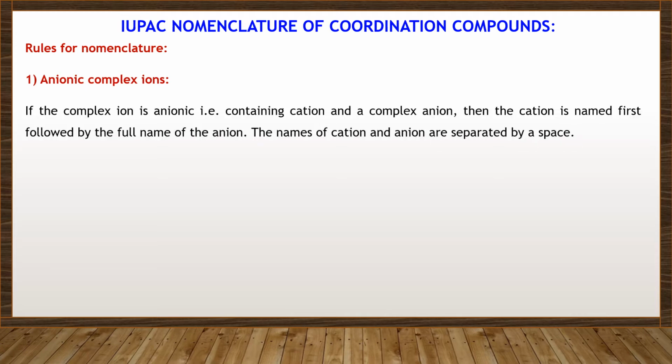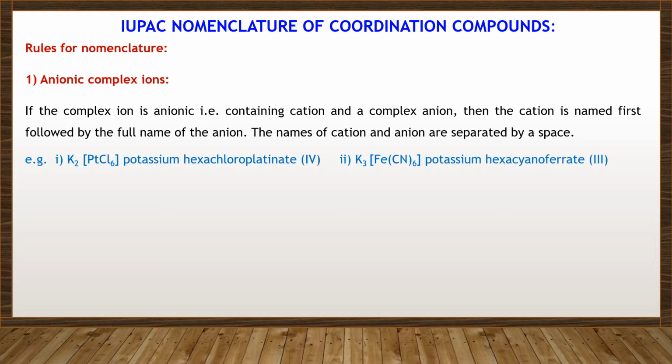Anionic complex ions. If the complex ion is anionic, that is, it contains a cation and a complex anion, then the cation is named first, followed by the full name of the anion. The names of cation and anion are separated by a space. For example, K2[PtCl6], potassium hexachloroplatinate(IV).